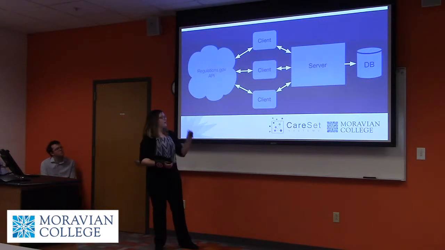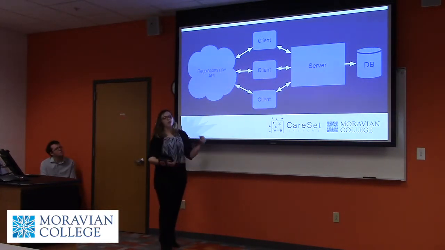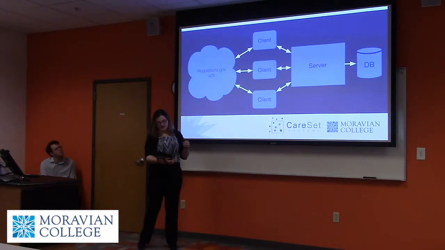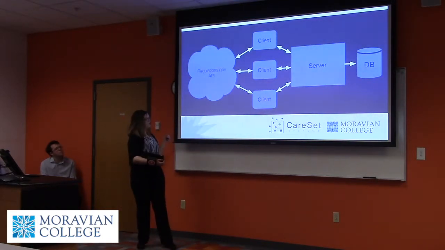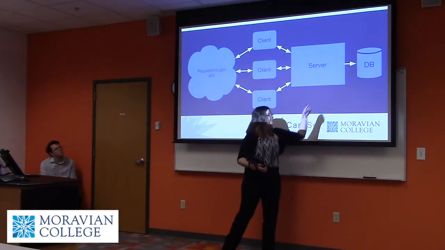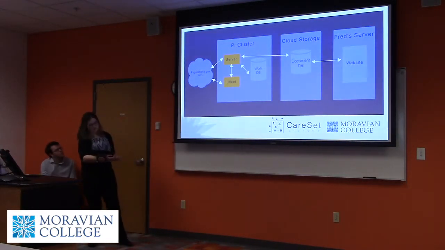So, as seen in this diagram, multiple API keys are used by having multiple clients using a single server, which then regulates the bulk of the downloading of regulations.gov. When a client is given a set of jobs from the server, it then interacts with the regulations.gov API, and the server then stores all these results in the database. This next slide shows how we planned to expand the system this semester.